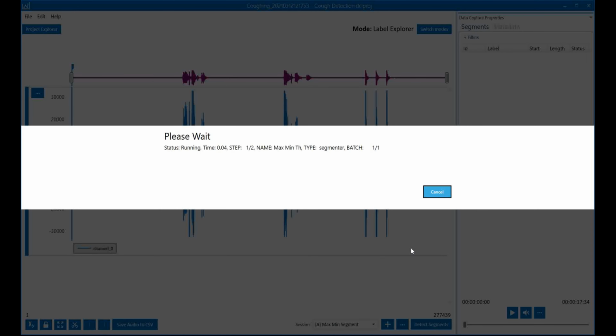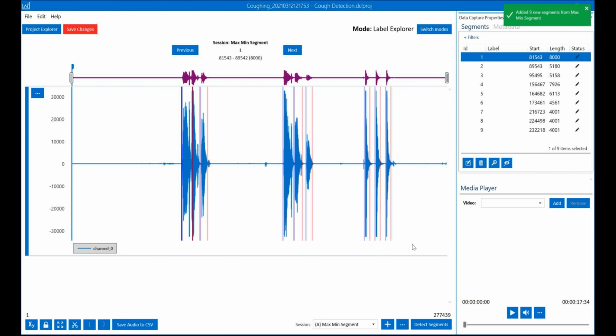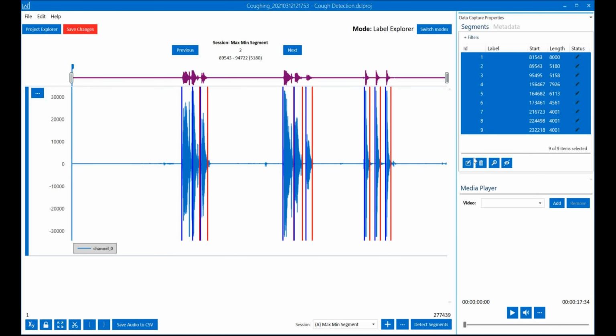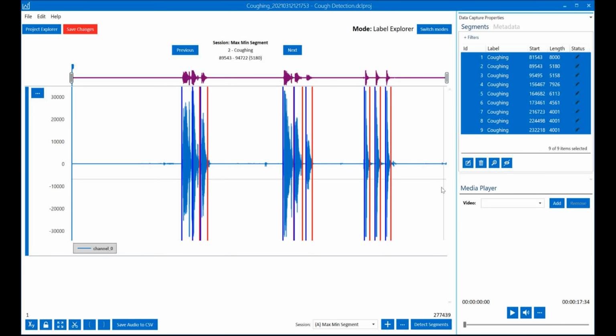The segmentation algorithm will run through the selected file and detect the events. For this file, 9 segmentations are detected. The first 6 segments are coughing and the last 3 segments are clapping.